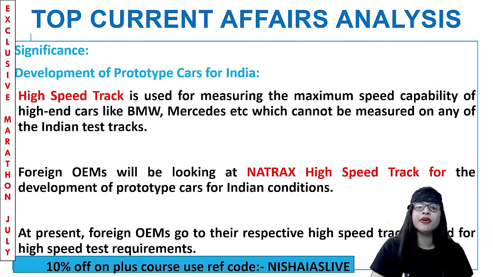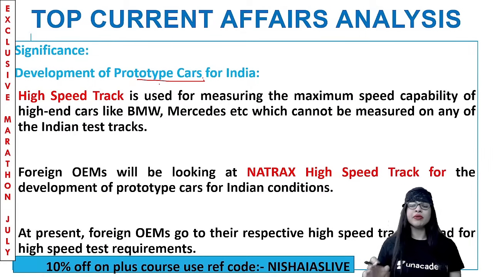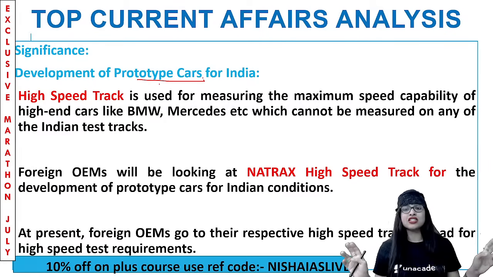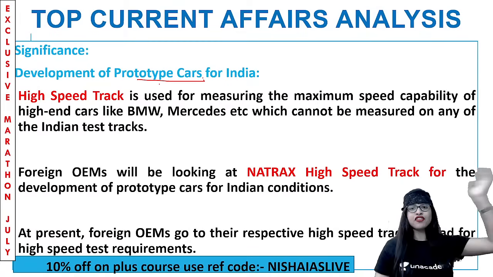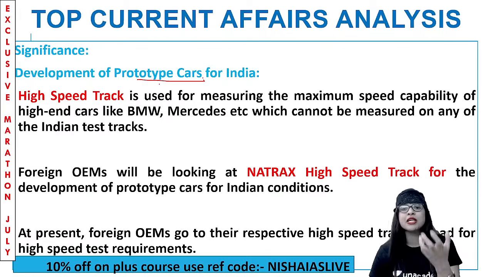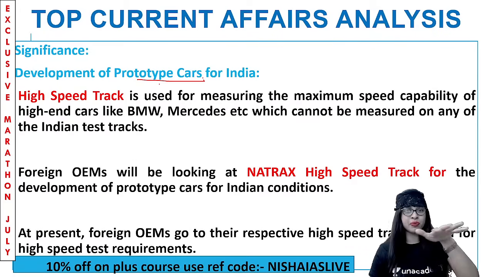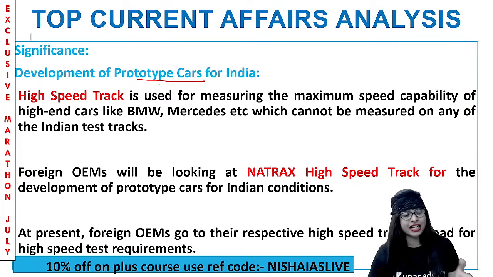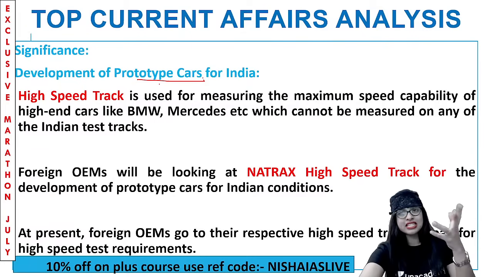Point number one: development of prototype cars for India. We know that many times for all the high-end luxury cars, the testing cannot be done here. It has to be done somewhere else and they have to come. So now that we have it in India, this high-speed track is used for measuring the maximum speed capability of high-end cars like BMW, Mercedes, etc. Because you cannot measure the speed of these cars on any of the Indian test tracks. They do not have the facility. But now since we have this NATRAX high-speed track, we can do that in Madhya Pradesh itself. And foreign OEMs will be looking at the NATRAX high-speed track to develop prototype cars for Indian conditions. For that also it will be useful. Clear? Because currently we're doing it abroad, but now we can do it in our country.